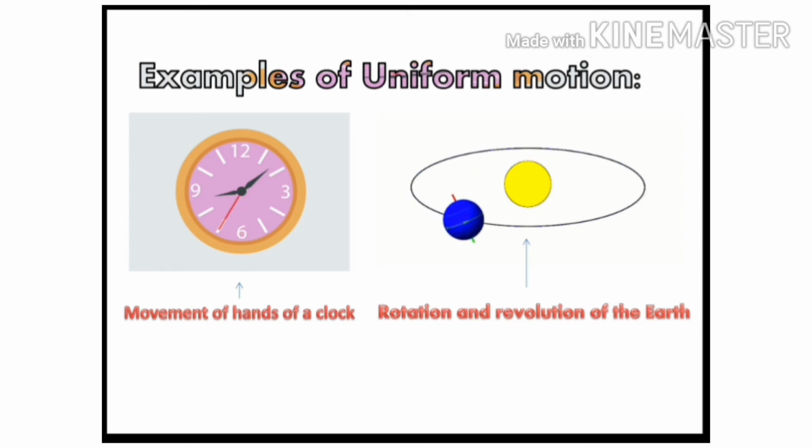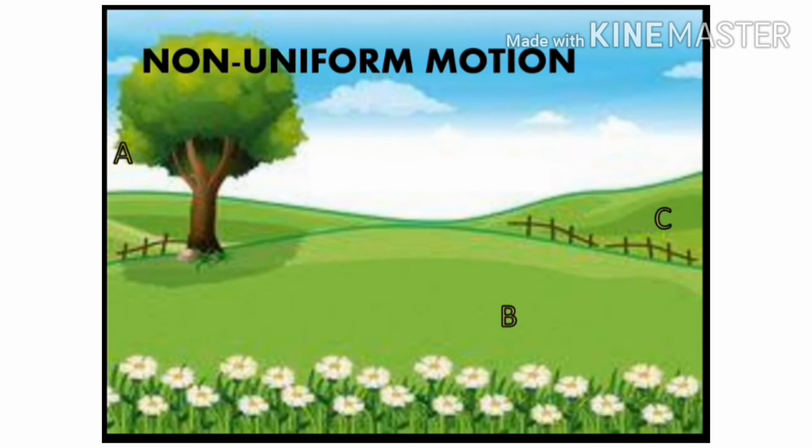Next example, rotation and revolution of the earth. Rotation is the movement of the earth on its axis. Days and nights take place because of rotation. Revolution is the movement of earth around the sun in a fixed path. Revolution causes the change of seasons. In these two cases, earth covers equal distances in equal intervals of time. So, it is an example for uniform motion.